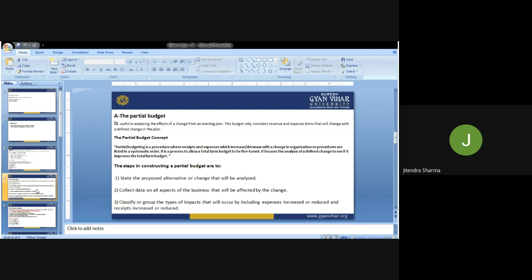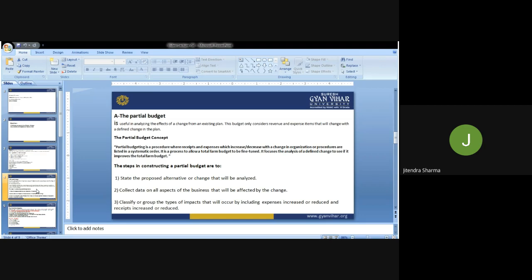So these are the steps where we can have a check and balance on the status of the changes we have made in the form of budgetary allocation, and in what way they are moving. We can do fine tuning of our budget if they are not moving in the desirable direction as expected and allocated in the budget. So we can fine tune our final budget through these partial budgets.